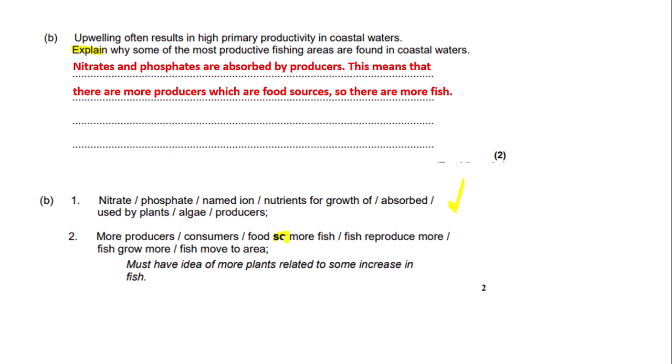As the word so is written in bold here, you need to make that connection to more fish. Or you can write fish reproduce more, or fish grow more, or fish move to the area, so they move to the coastal waters. It says here also that you must have an idea of more plants related to some increase in fish. So you need to have this kind of idea to get the marks. So we will get both marks, as we wrote both of these points correctly.